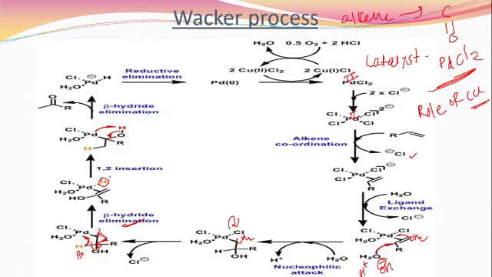Okay, and the next step is a 1,2 insertion. Here what happened, this OH group is there. Okay, and at this position, this palladium abstracts this hydrogen, and at the same time this bond is going to break, and this electron is shifted to form the carbon-oxygen double bond. Okay, and then there is a breaking of the bond between the carbon and the palladium, and we get our product.